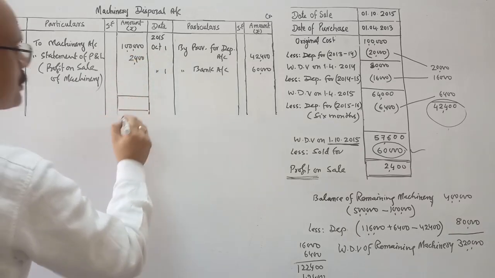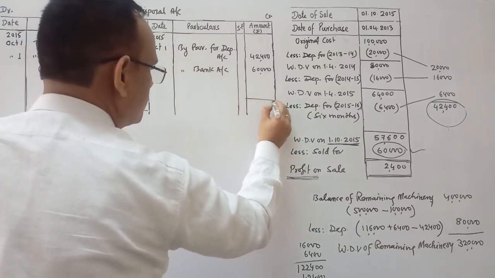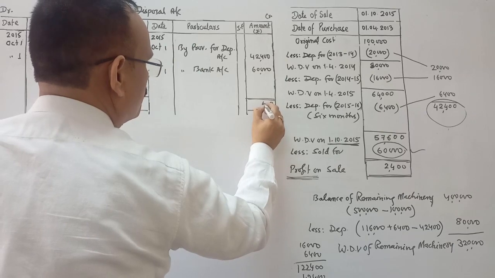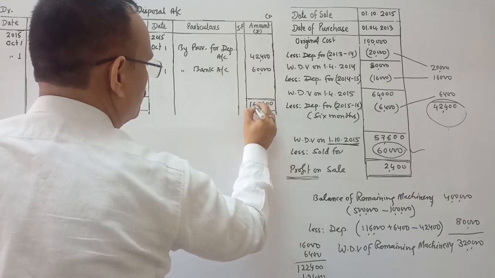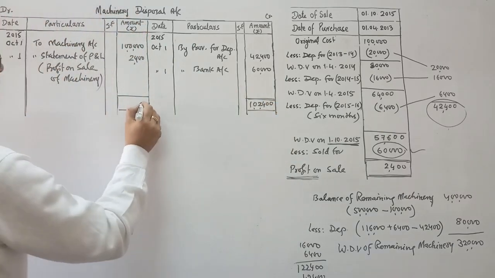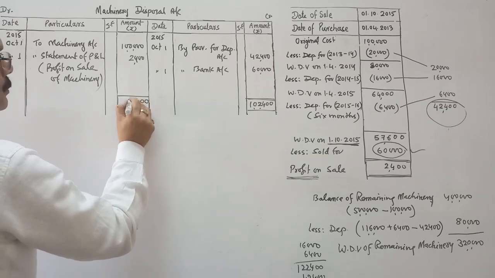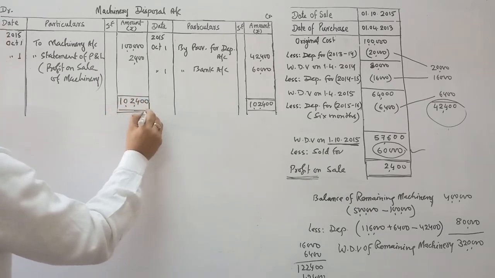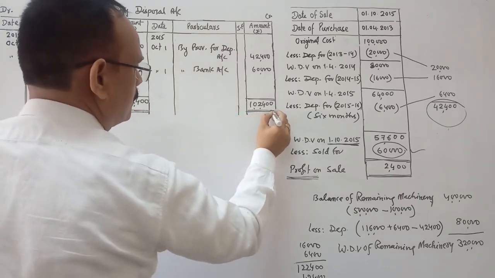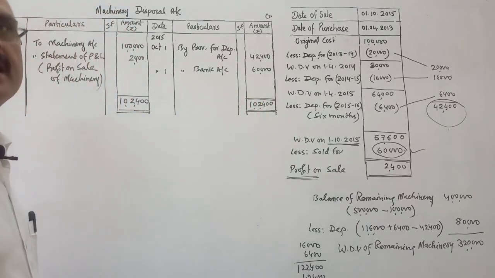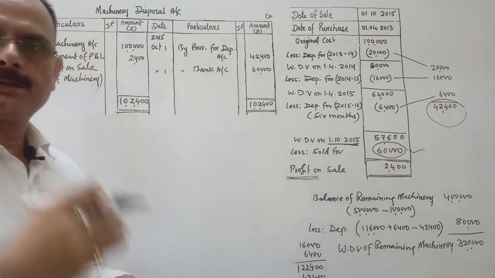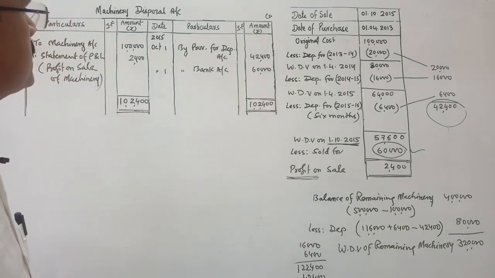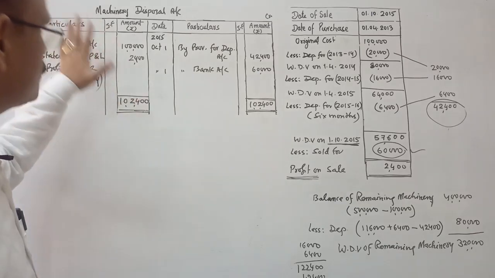Now we will do the total. Both side totals must be the same. You can verify from here: 1,02,400, and this side is also 1,02,400. No balance carried down and brought down. This ledger never does the carried down, because this has to be closed.